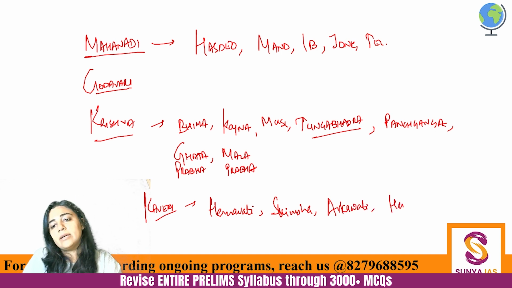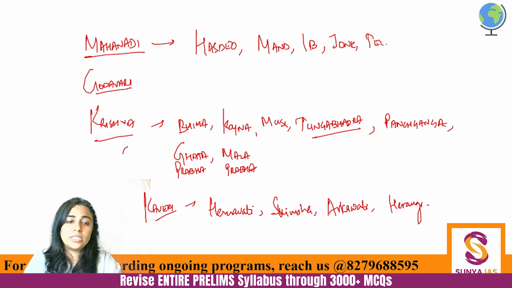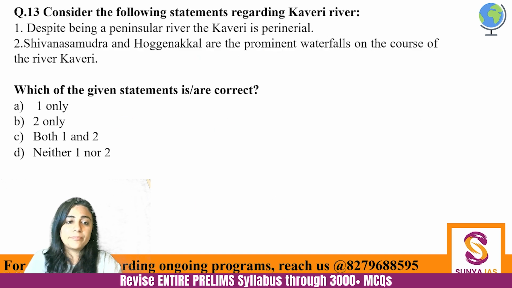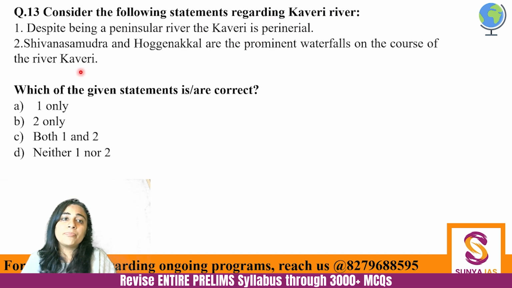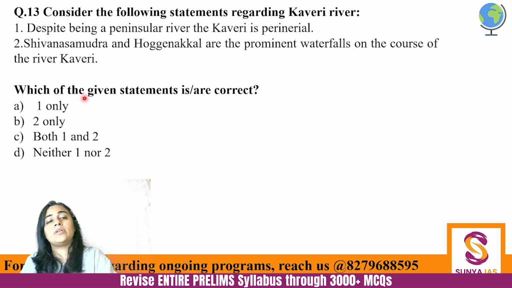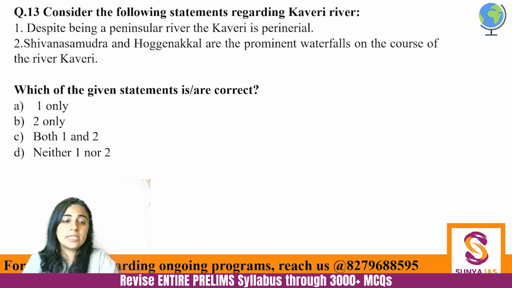And Herangi river is also there. So these are important things, keep them in mind. These three rivers are very important. Let's move on to the next. Consider the following statements regarding Kaveri river. Despite being a peninsular river, the Kaveri is perennial. Shivna Samudra and Hogenakal are the prominent waterfalls on the course of river Kaveri. Which of the given statements are correct?